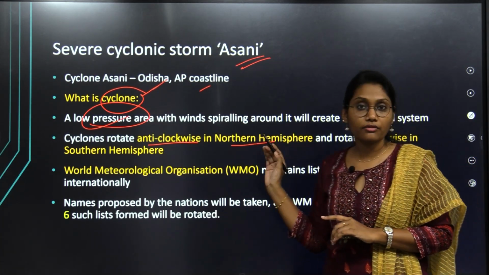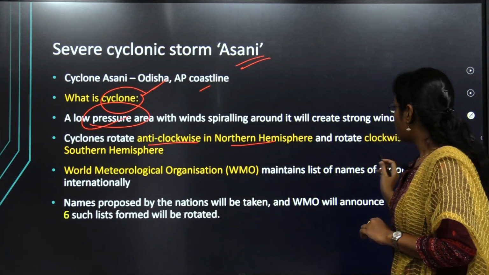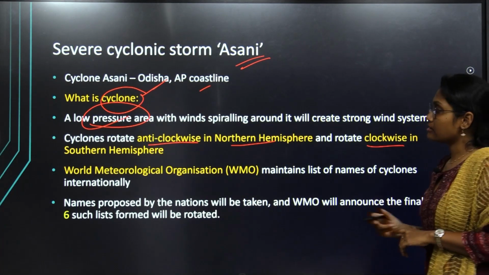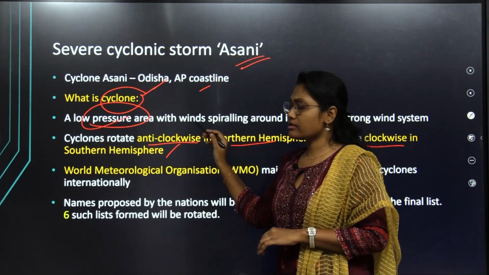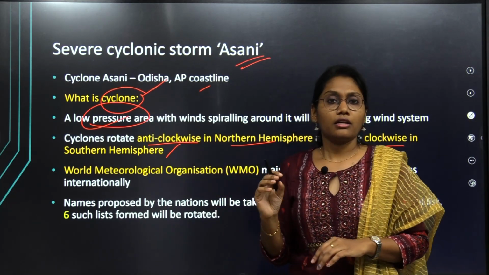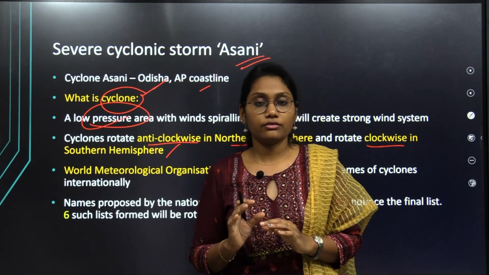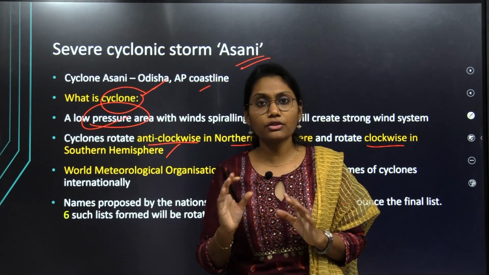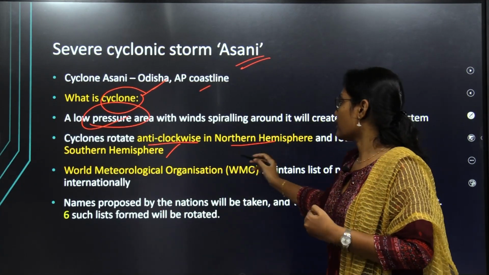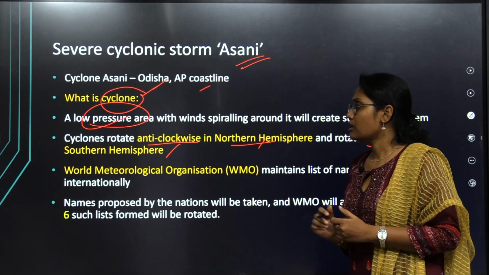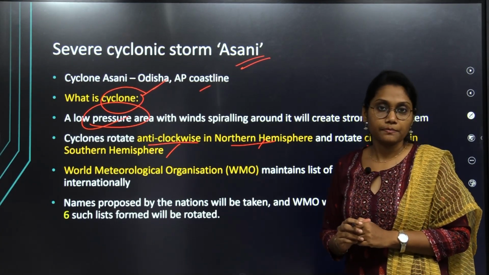It is a very important fact to be noticed. And also cyclones rotate clockwise in the southern hemisphere. Why does it result like that? Because of the Coriolis effect of the globe. Because of that, the directions of the cyclones in the northern hemisphere and the southern hemisphere will vary.